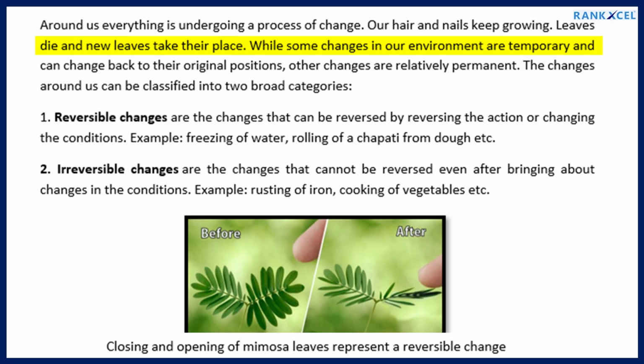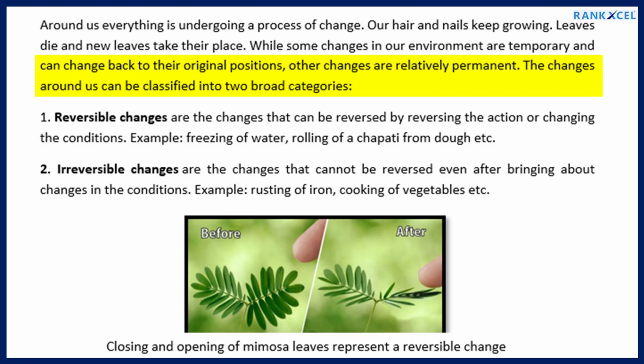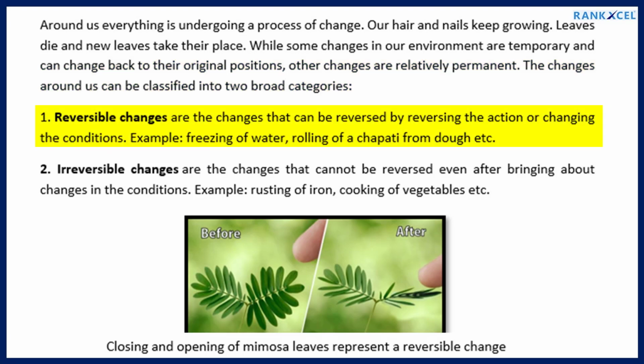While some changes in our environment are temporary and can change back to their original positions, other changes are relatively permanent. The changes around us can be classified into two broad categories. 1. Reversible changes are the changes that can be reversed by reversing the action or changing the conditions. Example: freezing of water, rolling of a chapati from dough, etc.